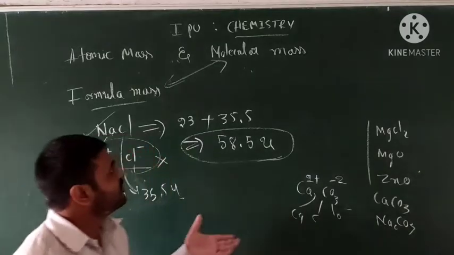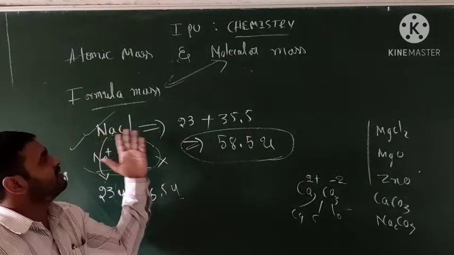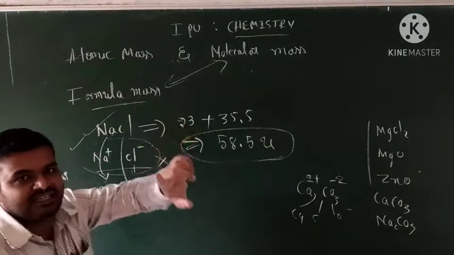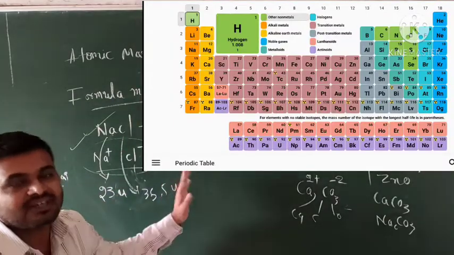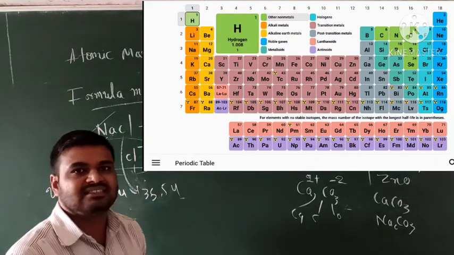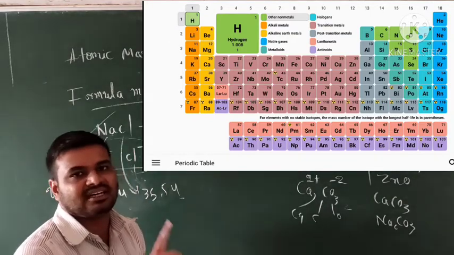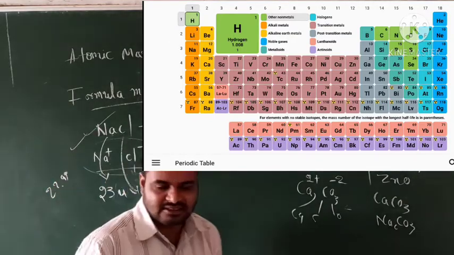Okay students, this is about molecular mass and atomic mass values. One more thing I will say: of the periodic table, you should at least learn the first 13 elements, their names, atomic numbers and atomic weights also. Okay, students? Okay.